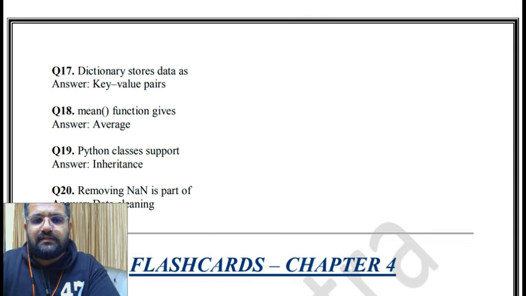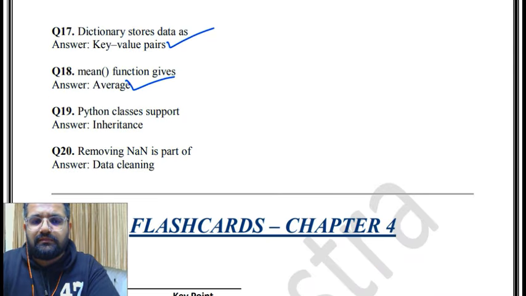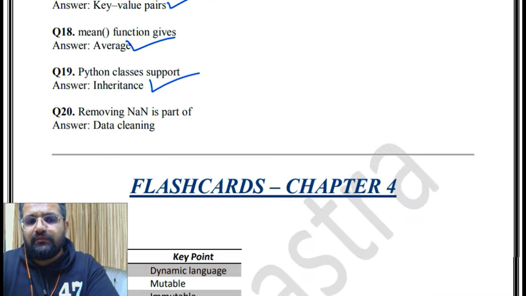Then dictionary stores data as key value pairs. Mean function gives average, obviously, right? Mean gives you average. Then Python class supports inheritance. Remove NaN is part of data cleaning.